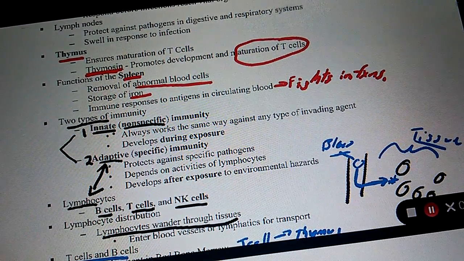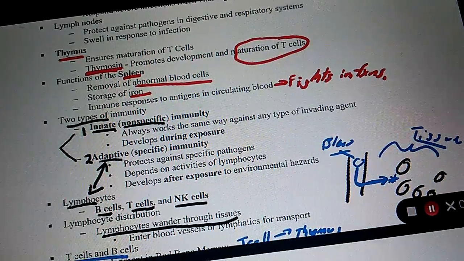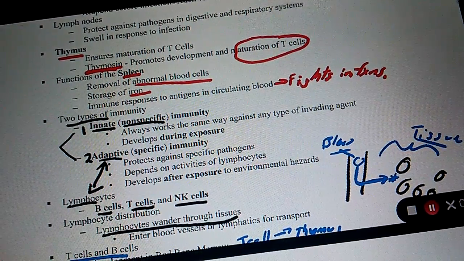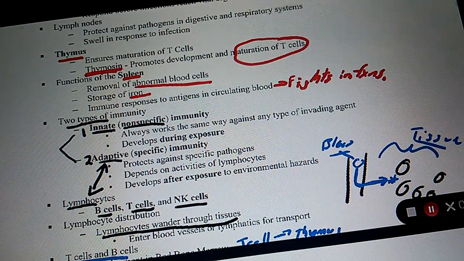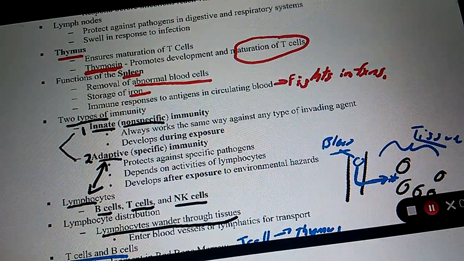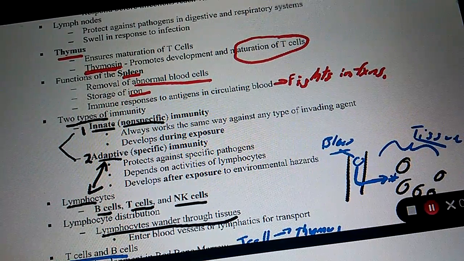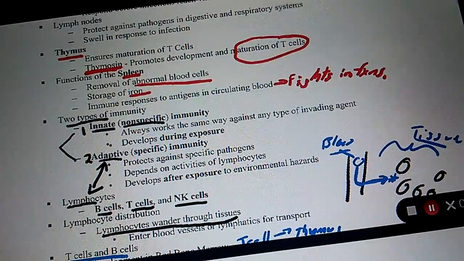Is it specific or nonspecific for an organism? Nonspecific. So does innate care whether it's a bacteria, virus, or allergen? No, it doesn't care. Is the skin part of innate? Yes. And that's always the one I think of, as I just think my skin doesn't care whether it's bacteria, dog hair, cat hair, whatever. It protects against all those different types.